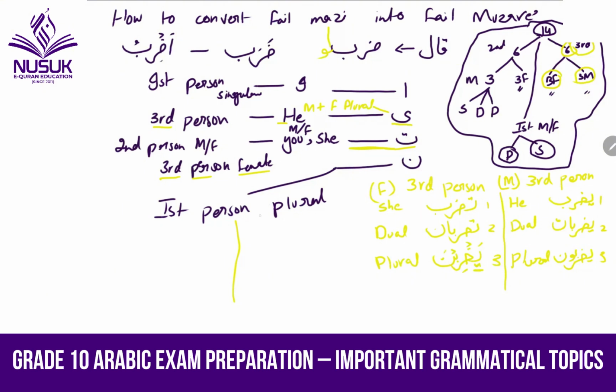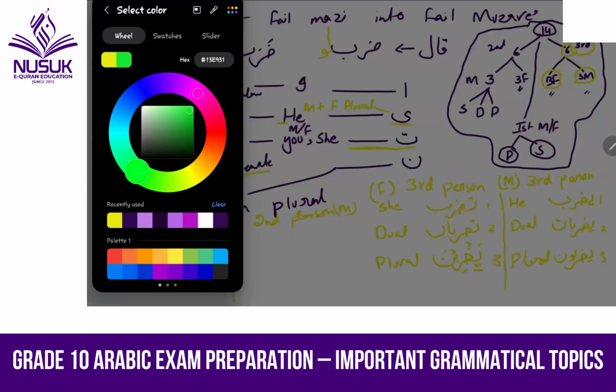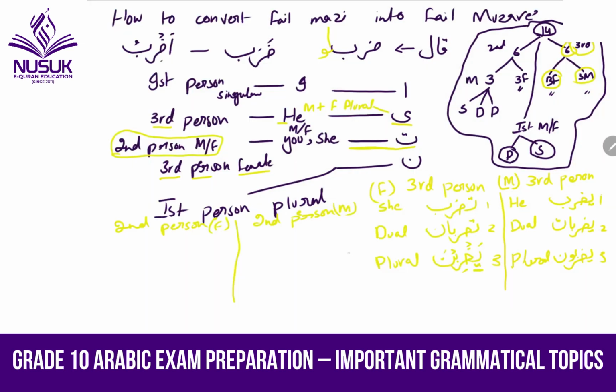And now we are going to do the second person. Here, this side is male, and second person is female there. And I told you for the second person we have to use ta. Second person, male and female, we have to use ta for all. And this is same as the third person, this one. I'm going to change the color again. So it was Yazribu, and here we have to read Tazribu. Just change ta, Tazribu.